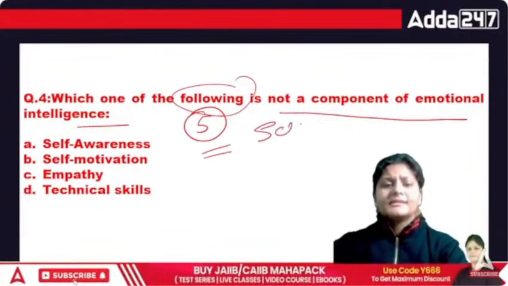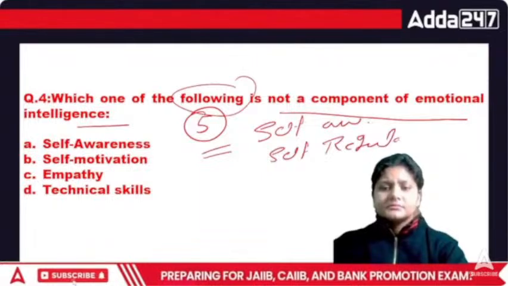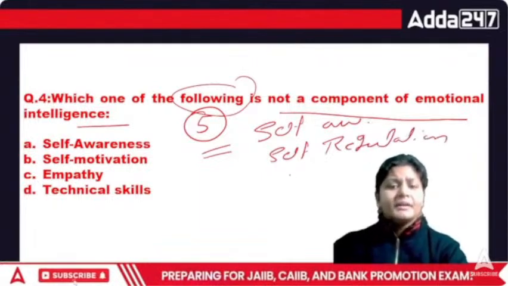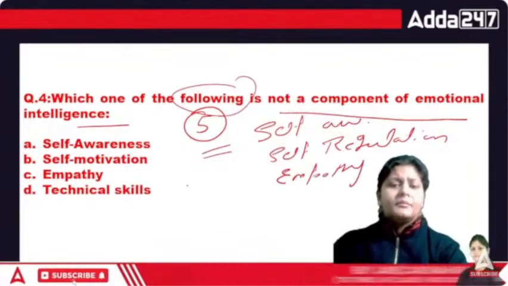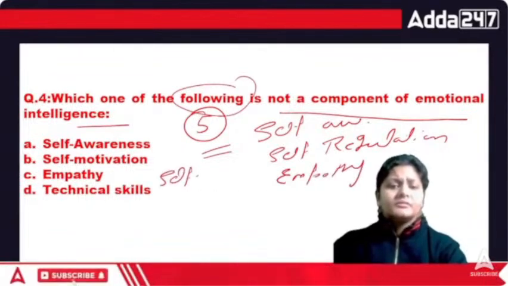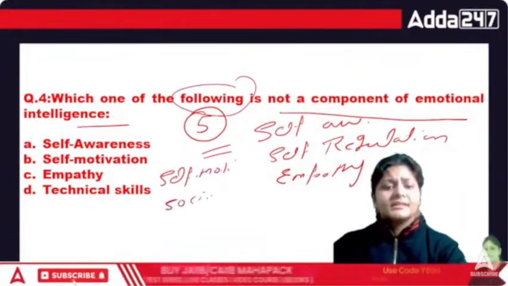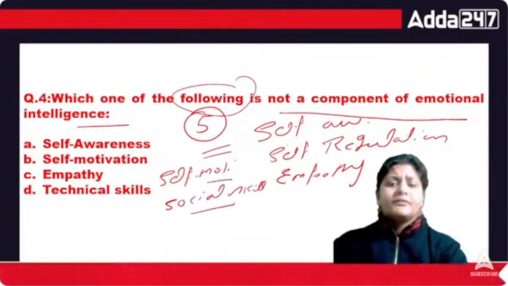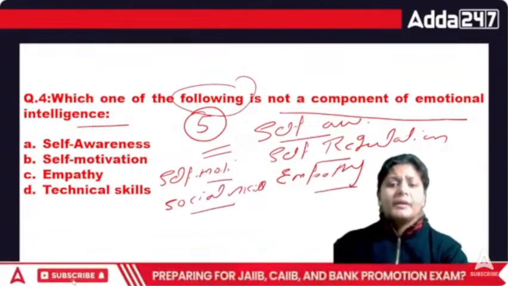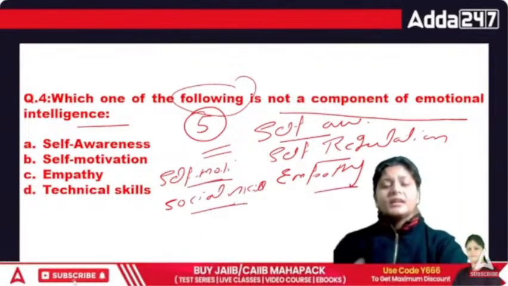The number 1 is self-awareness. Number 2 is self-regulation. Number 3 is empathy. Number 4 is self-motivation. Number 5 is social skills. Right? So we have a total of 5 components here: self-awareness, self-regulation, empathy, self-motivation and social skills. So basically when we are talking